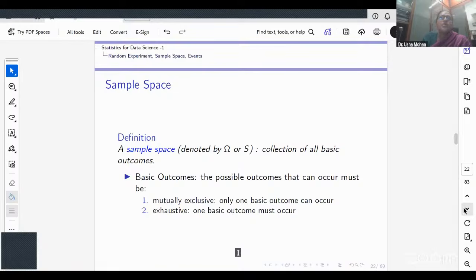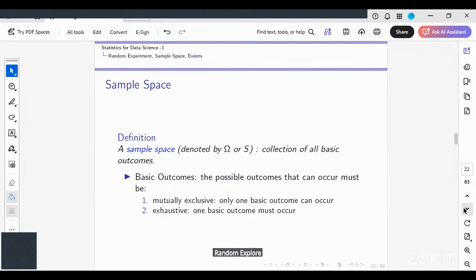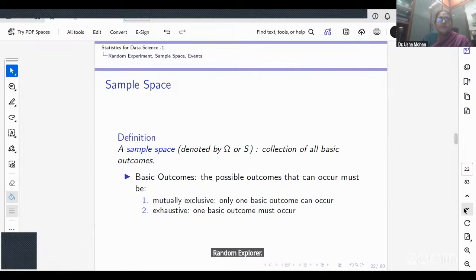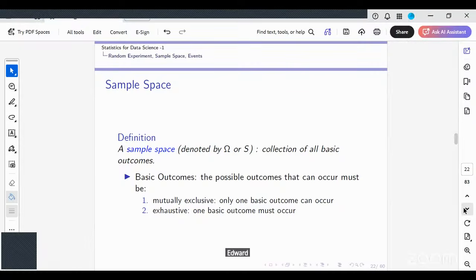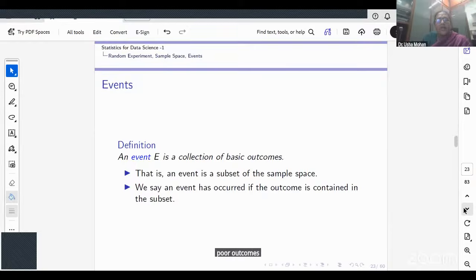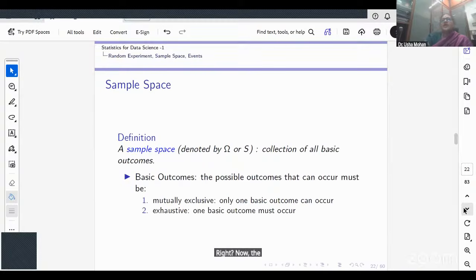I toss a coin 2 times. It is a random experiment. What would be the outcomes? Head, head; head, tail; tail, head; tail, tail. How many outcomes do I have? I have 4 outcomes.